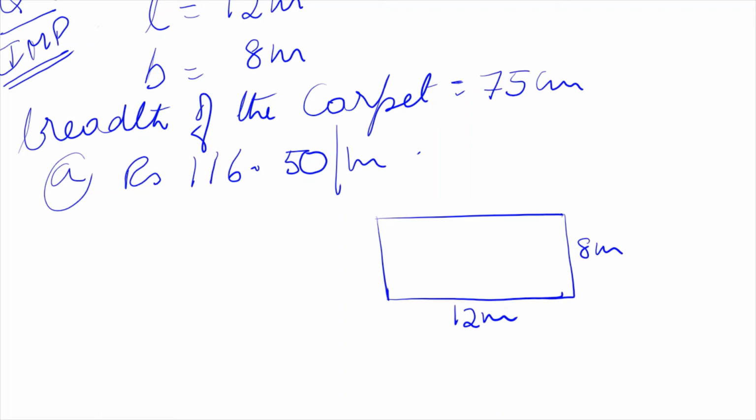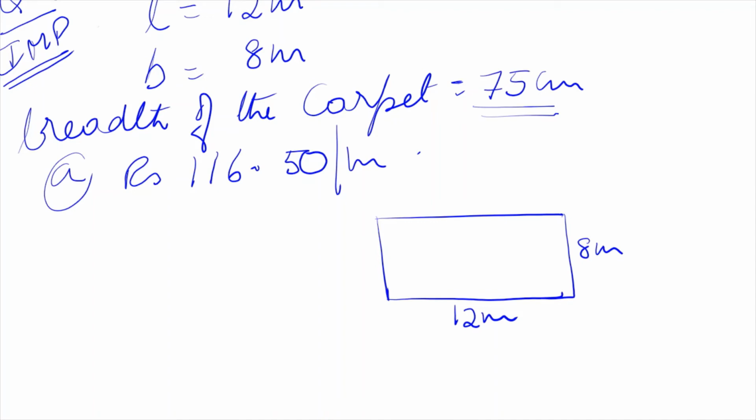Now the area of the carpet also should be equal to the area of the room, right? So the carpet also should be rectangular. We know the breadth of the carpet, so we must find the length of the carpet because we have to buy the carpet depending upon the length. You must have seen cloth and carpet rolled on a rod; if you want 5 meter, they will measure 5 meter and cut it and give.